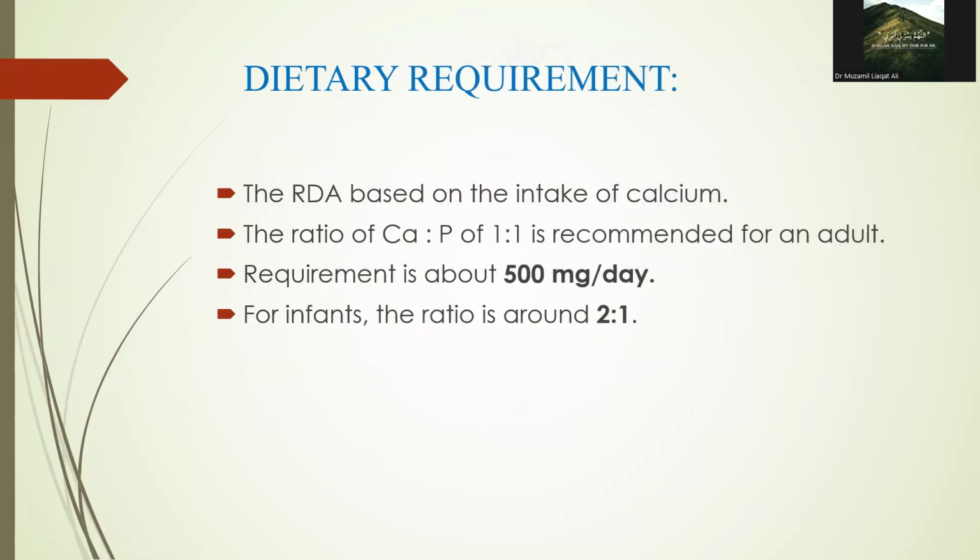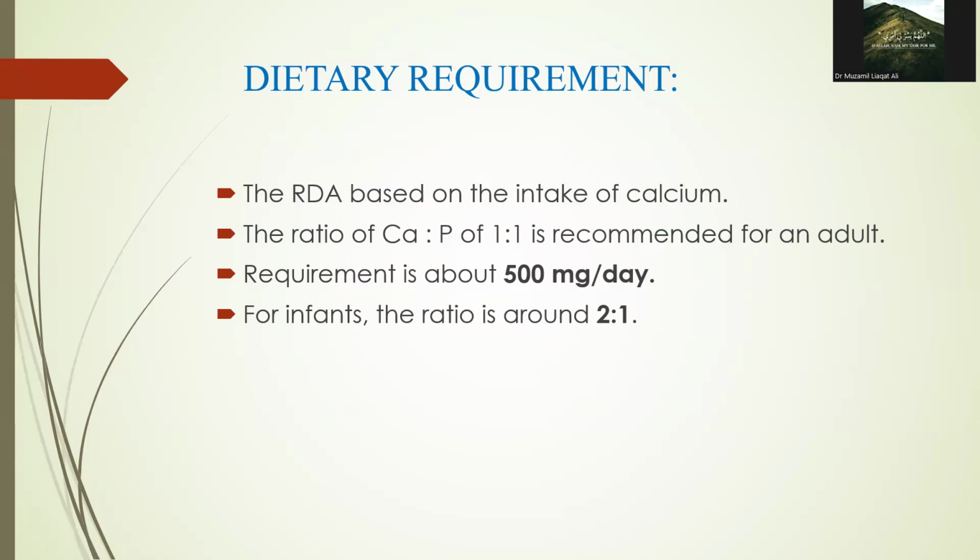Now, let's come to the dietary requirement. The recommended dietary allowance for phosphorus is based on the intake of calcium. For adults, a calcium to phosphorus ratio of 1:1 is recommended, with a daily requirement of about 500 milligrams of phosphorus.